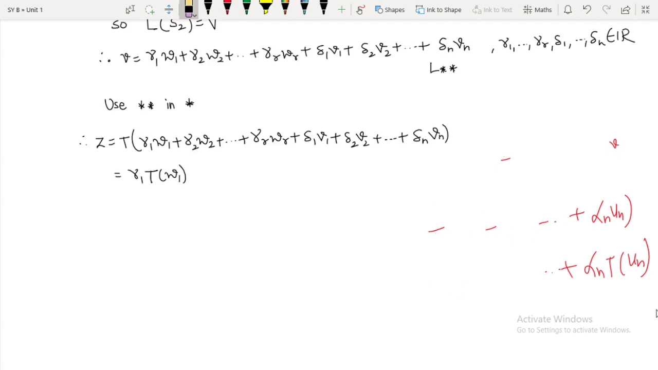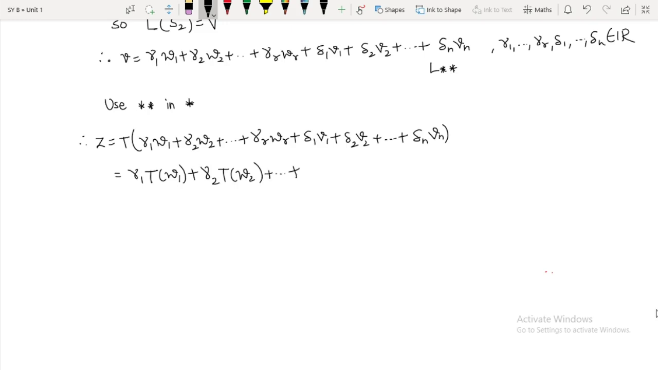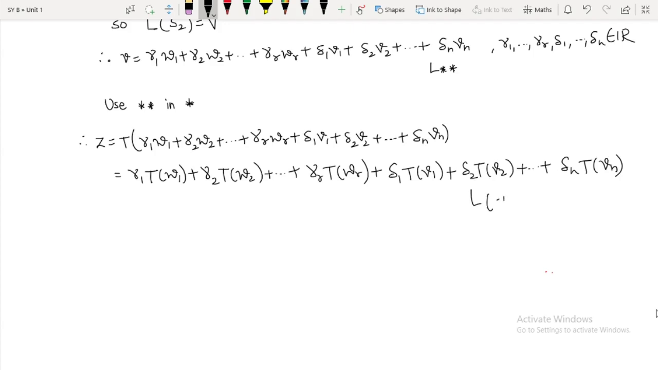So by using the fact that T is a linear transformation, that is what I am doing here. This can be written as gamma 1 T of W1 plus gamma 2 T of W2 plus so on plus gamma R T of WR plus delta 1 T of V1 plus delta 2 T of V2 plus so on delta n T of Vn, and this is true since T is a linear map.